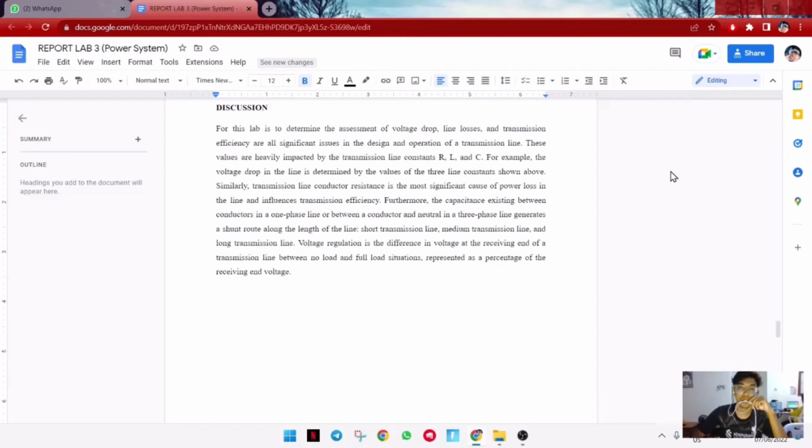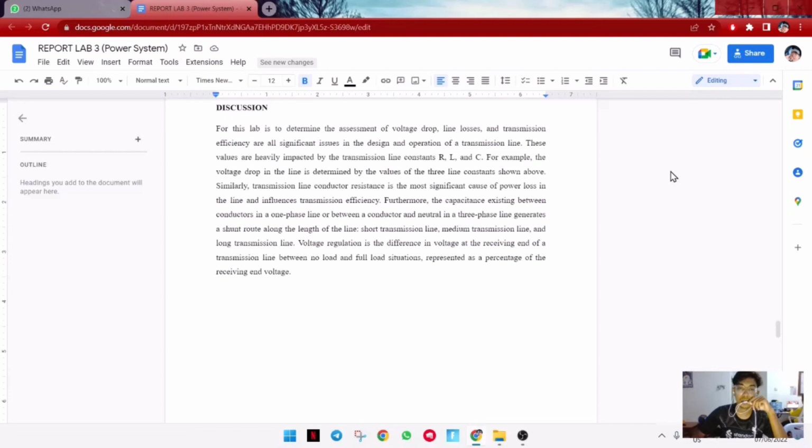Similarly, transmission line conductor resistance is the most significant cause of the power loss in the line and influences the transmission efficiency. Furthermore, the capacitance existing between the conductors in a single-phase line, or between a conductor and neutral in a three-phase line, generates a shunt current along the length of the line. For example, the short transmission line, medium transmission line, and the long transmission line.